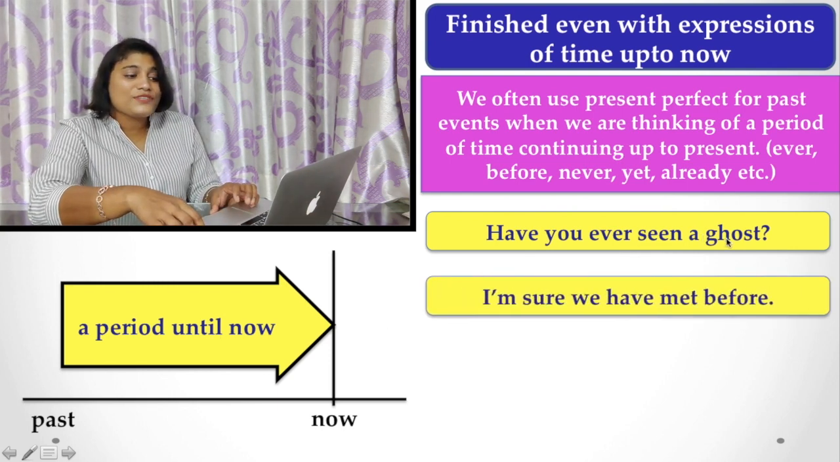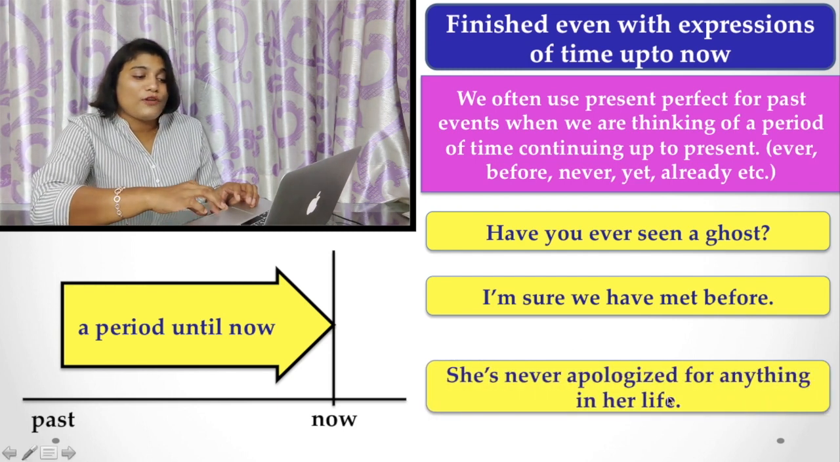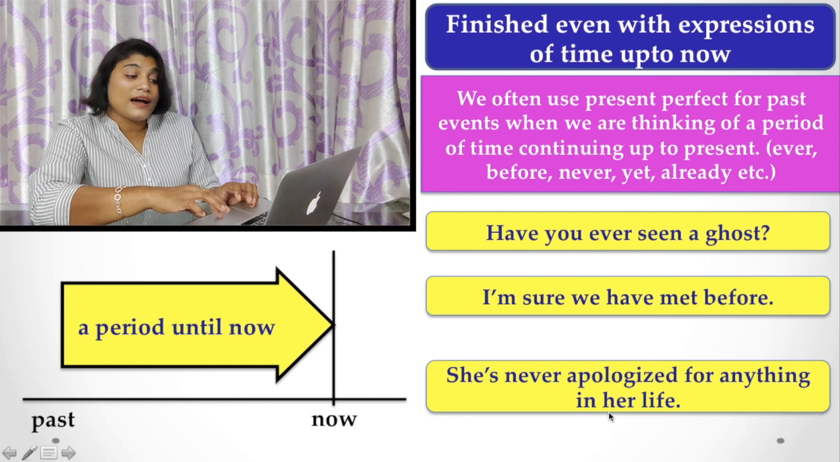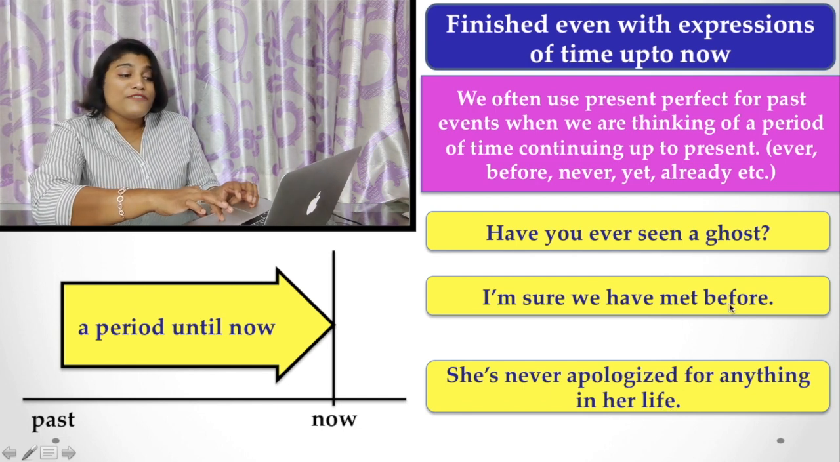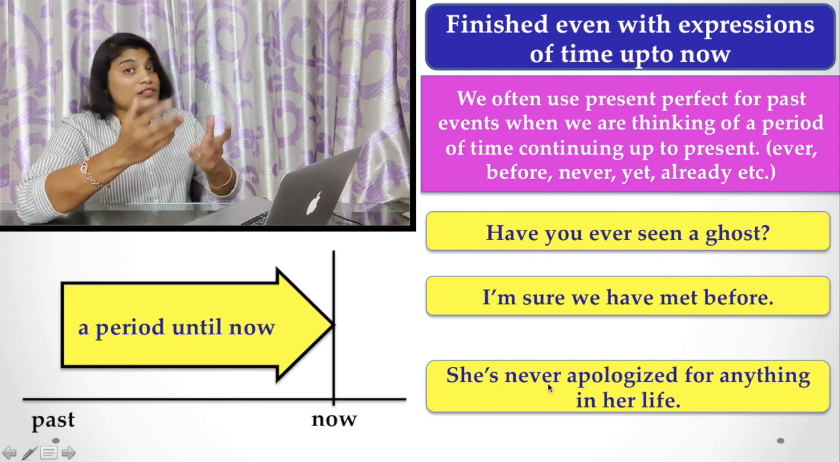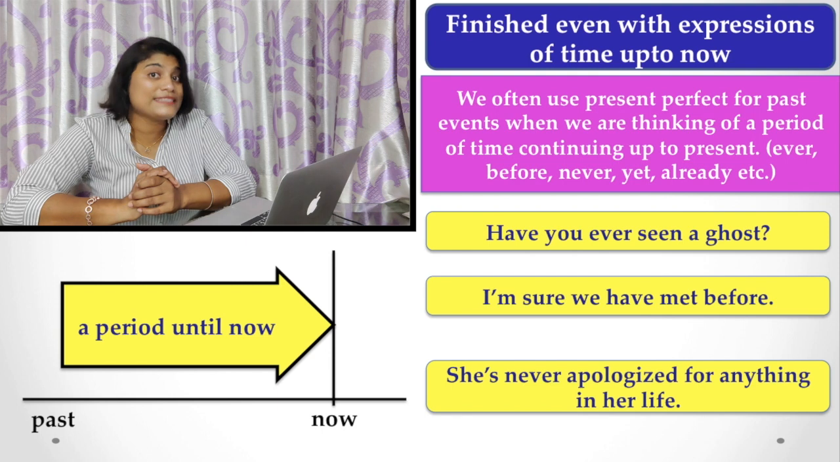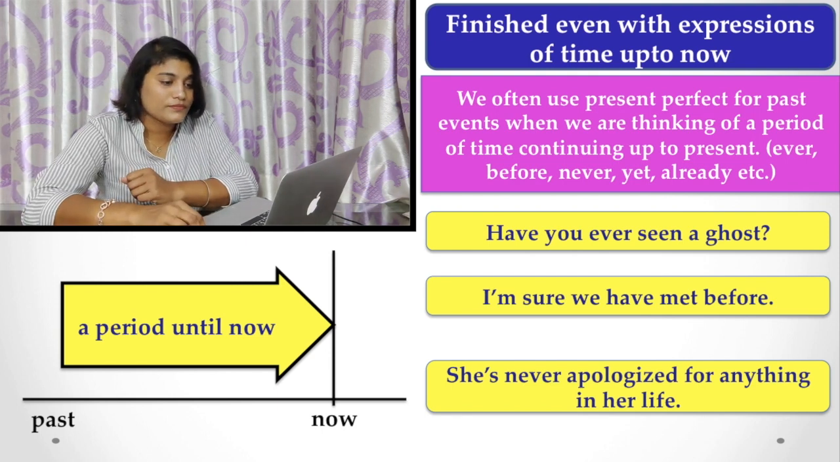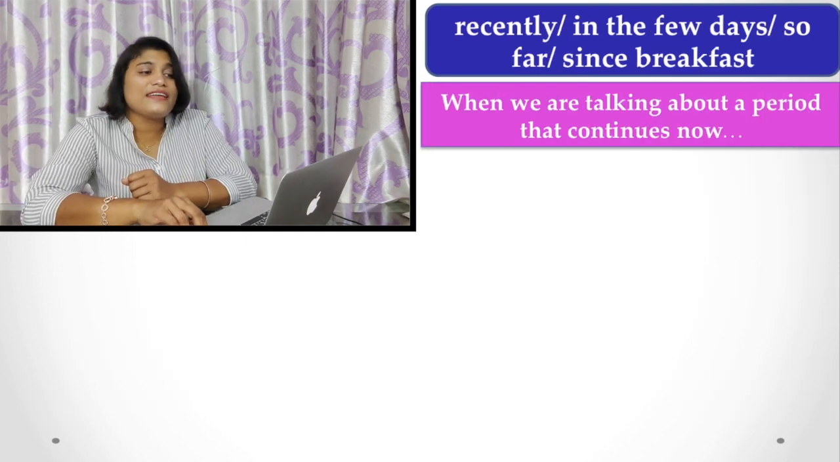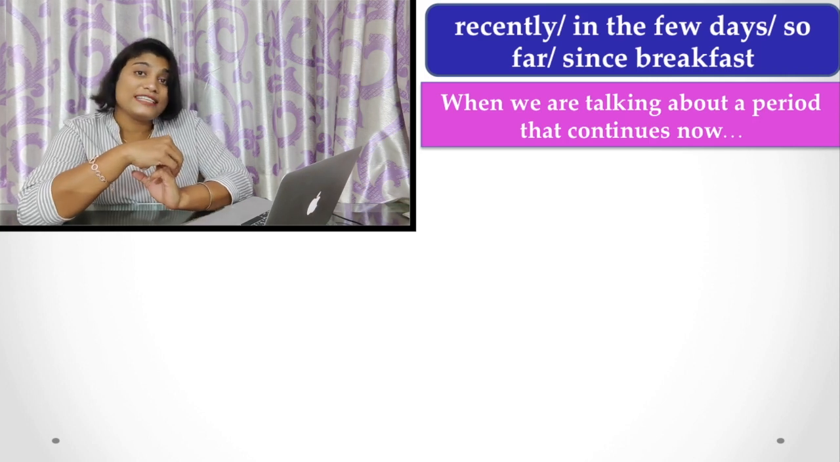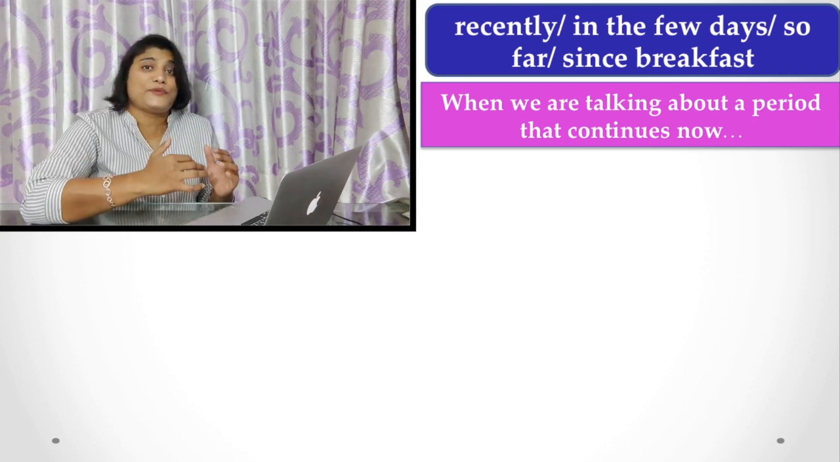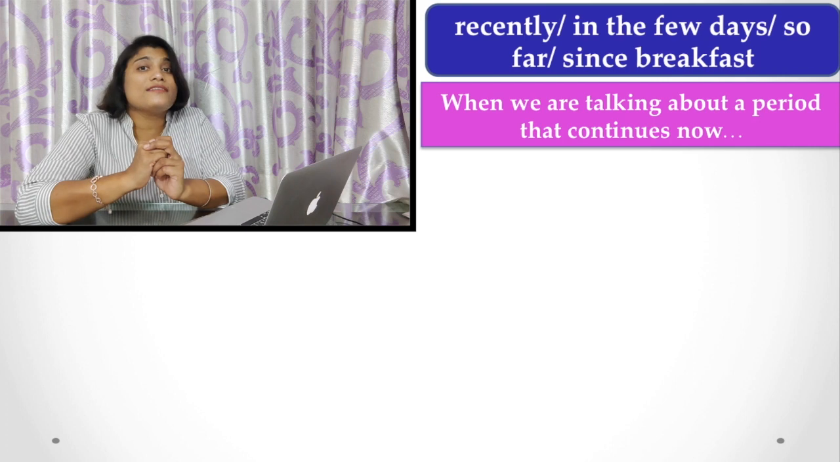And "I am sure we have met before." Or "She never apologized for anything in her life." In all these examples, the adverbs ever, before, and never are used, and with them you have to use present perfect tense.